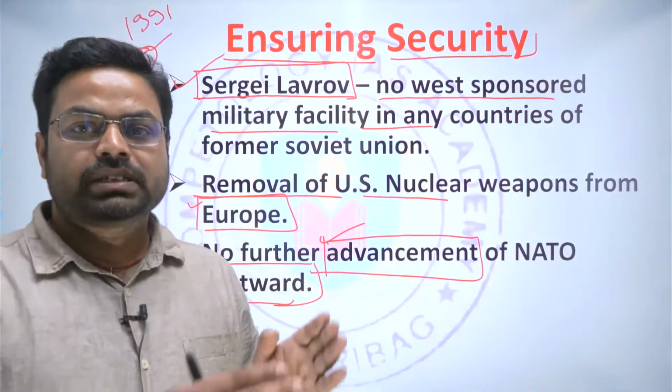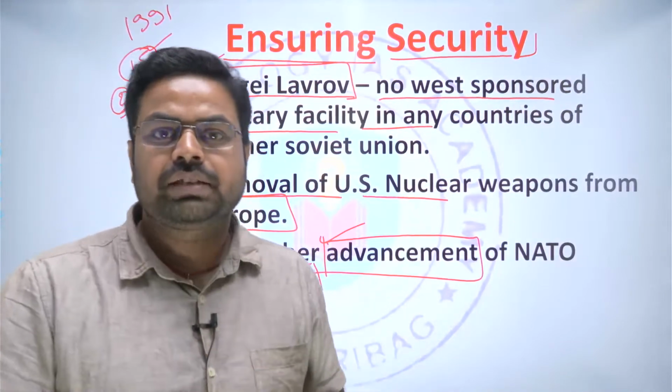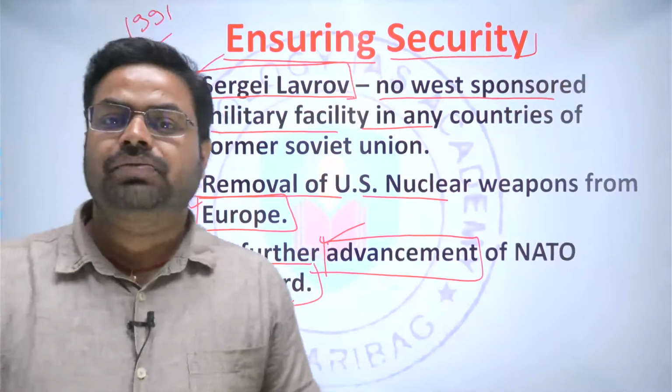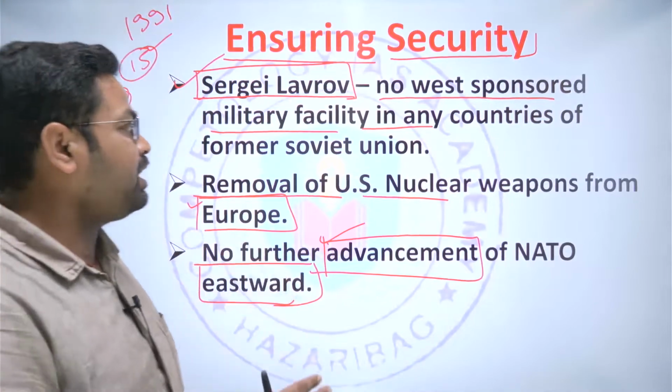Russia thinks it is a threat to its own existence, and that is why they want that no further extension of the NATO grouping should be towards Russia.